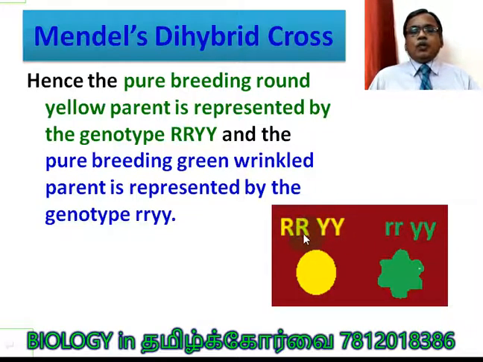So, with respect to both characters, homozygous alleles are present, which are dominant. Already we learned, if you self-pollinate this plant for n number of generations, we will get only the same trait, round yellow. Then it is said to be a pure breeding line or pure line, true breeding. All these terms are synonyms. In the same way, small r, small r, small y, small y. If you self-pollinate it continuously, it will produce the same wrinkled and green. So it is true breeding for these two traits, wrinkled and green. So we can say it is a pure line.